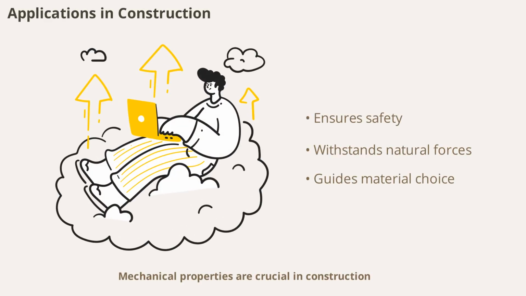Mechanical properties are crucial in construction. From choosing the right steel for beams to selecting concrete mixes for foundations, understanding how materials respond to stress ensures buildings are safe and durable. Engineers rely on these properties to design structures that withstand earthquakes, wind, and heavy loads.